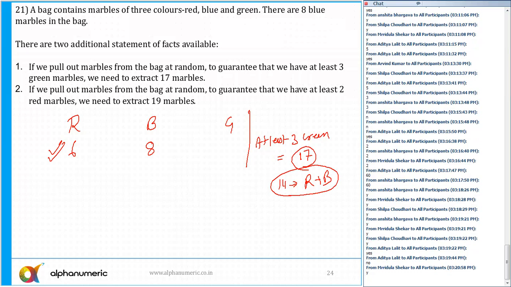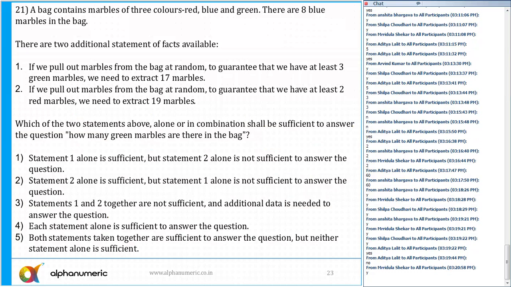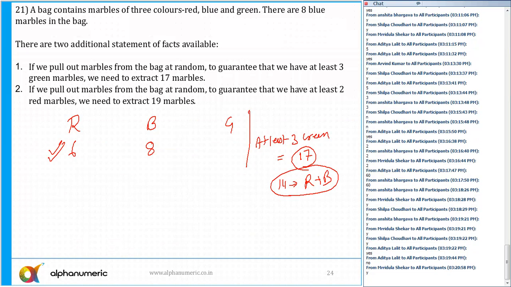But what is the question? The question is, which of the 2 statements above alone or in combination is sufficient to answer the question: how many green marbles are there in the bag? So the number of green marbles in the bag, first statement, no. From the first statement, we can find out the number of red marbles. Is that clear? Second statement: if we pull out marbles from the bag at random to guarantee we have got at least 2 red marbles. So when I say at least 2 red marbles.